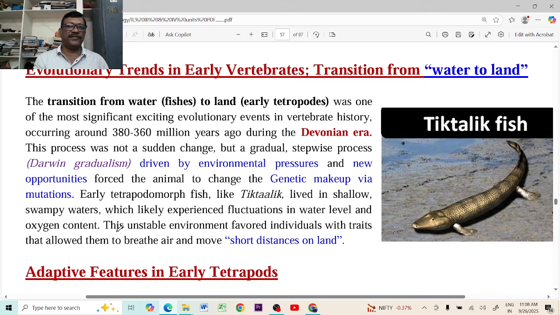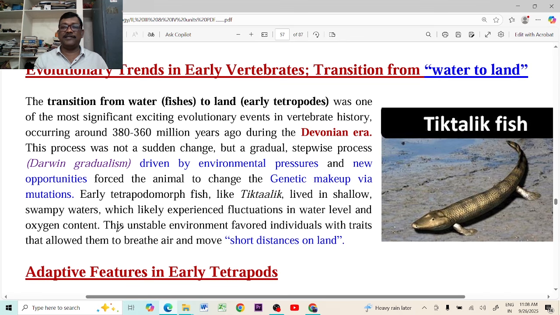What was the problem for fish evolving as amphibians to live on land? The main problem of the fish is the water. The water may not be present throughout the year, because in the summer season the water may evaporate completely and the pond may dry up. At that time they cannot live. That is the problem of the fishes. And living in the water is somewhat problematic, because vision is very poor in the water, the hearing capacity is very poor, and many enemies are present in the water. Those are many environmental pressures.